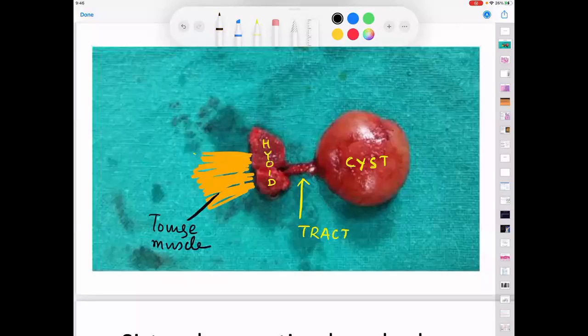So please remember that if you are given a picture in an MCQ exam, and asked what this operation is called, it goes by the name of Sistrunk's operation. This completes your description of a thyroglossal cyst.